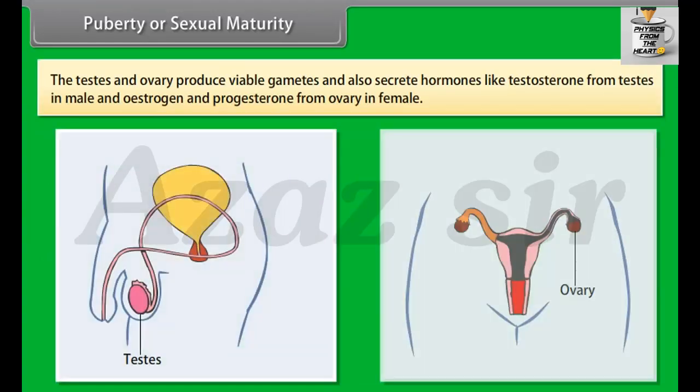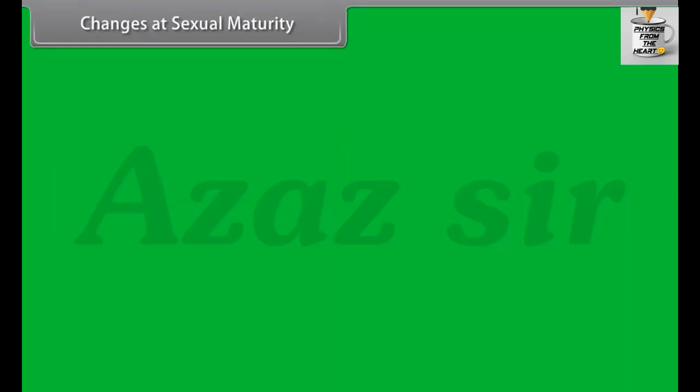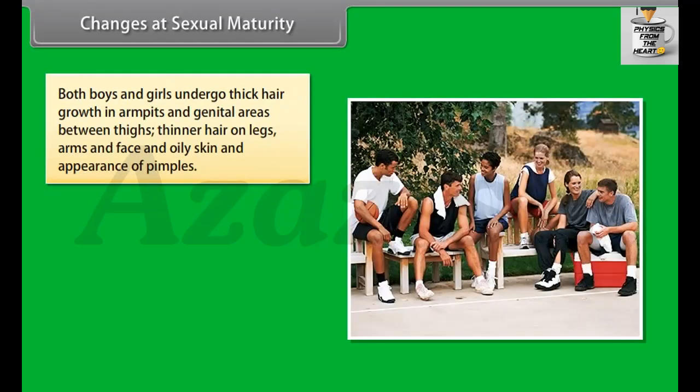The testes and ovaries produce viable gametes and also secrete hormones like testosterone from testes in male and estrogen and progesterone from ovary in female. Changes at sexual maturity. Both boys and girls undergo thick hair growth in armpits and genital areas between thighs, thinner hair on legs, arms and face, and oily skin and appearance of pimples.